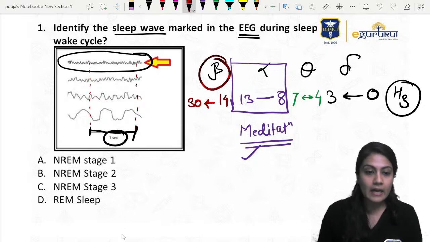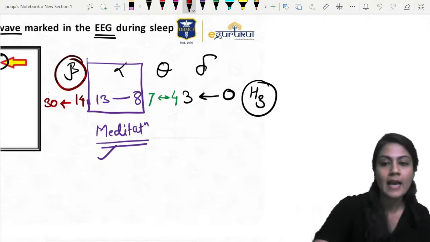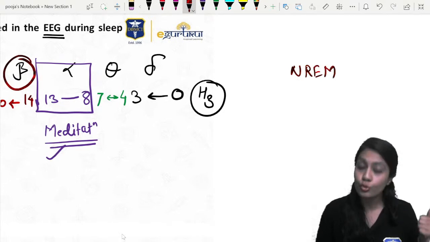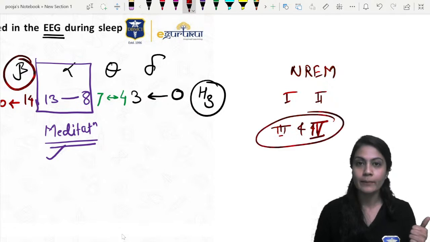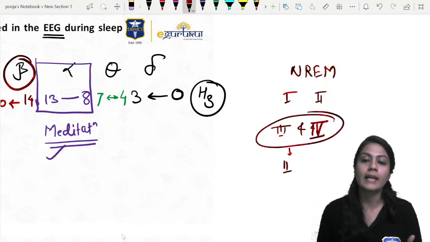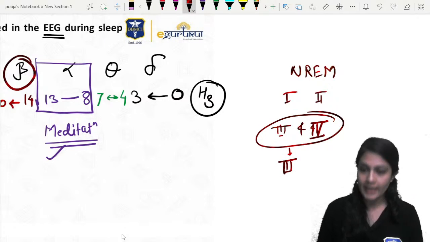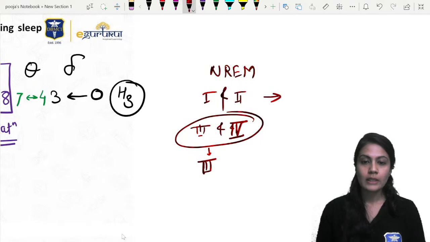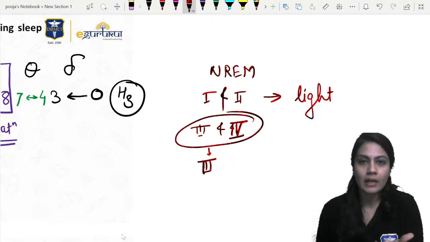Now they are asking about sleep. If we divide sleep into 2 phases, NREM and REM, NREM sleep used to be divided into 4 stages, 1, 2, 3 and 4. Stages 3 and 4 combined, in the latest edition of Ganong, are called only 3. So in the options you will not see NREM 4, if the examiner is going through the latest Ganong edition. Now NREM 1 and 2 are called light sleep, that means if you just call a name, the person will wake up.